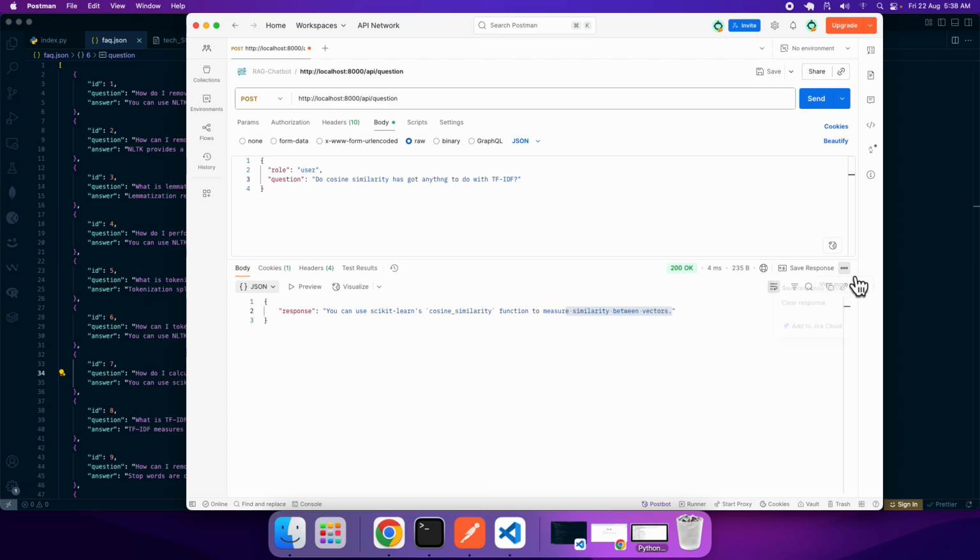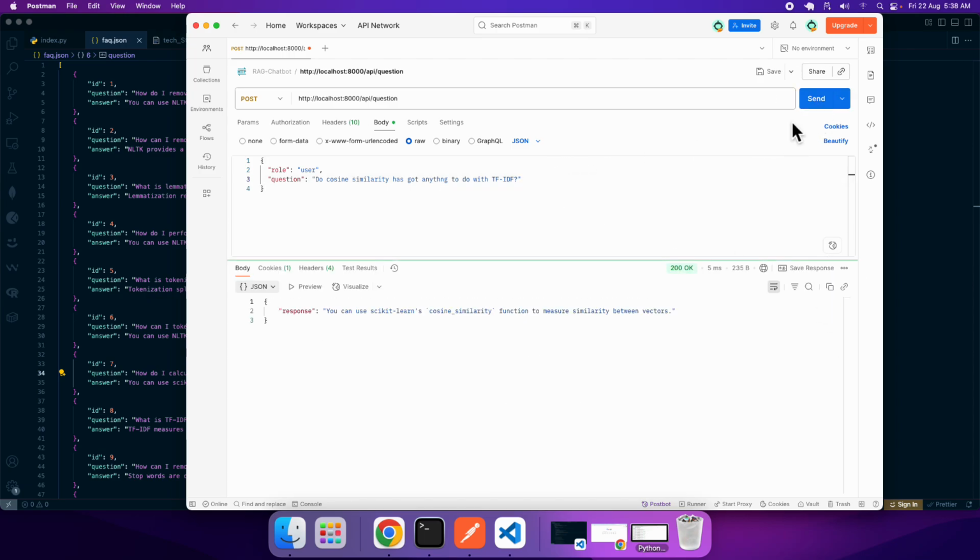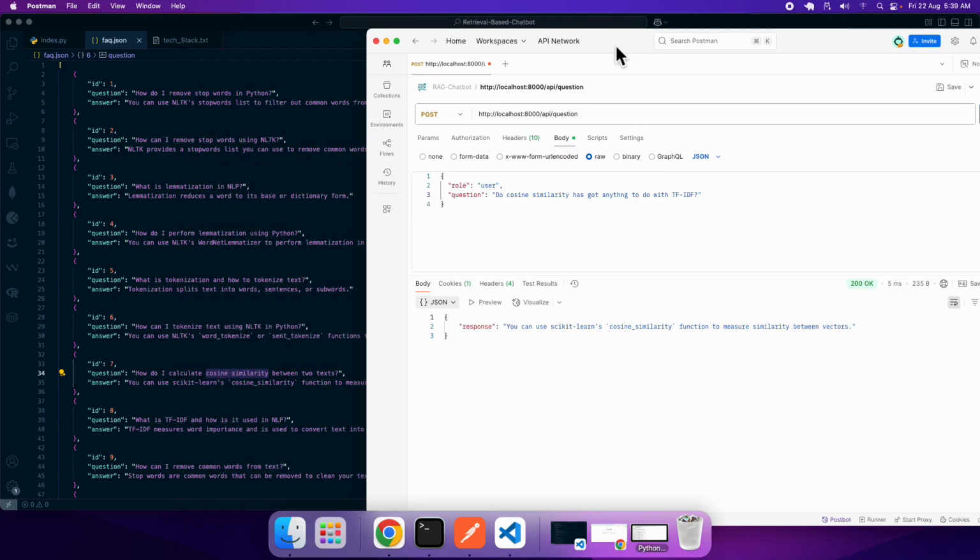Let me clear the screen. Let's put the question again, and it does give you a response. The same response is coming. The smart thing is that it is able to handle the question that you have given. It did come across an answer, right? Maybe the answer is related to this point, not this one, but still it could make out the answer, and that's the good part.